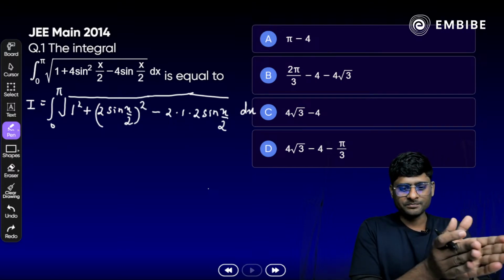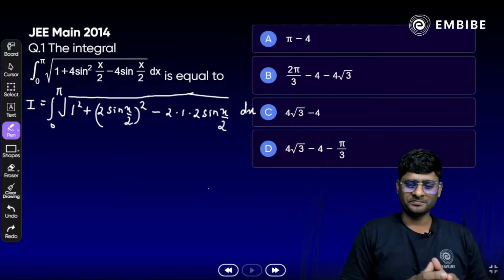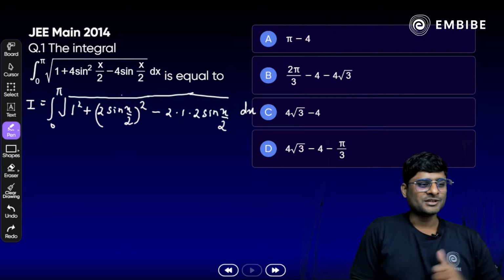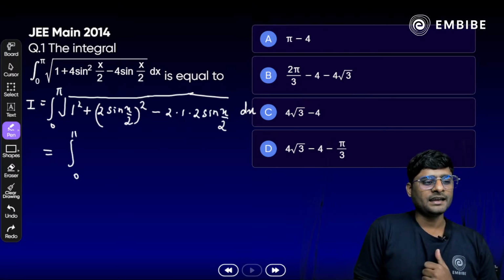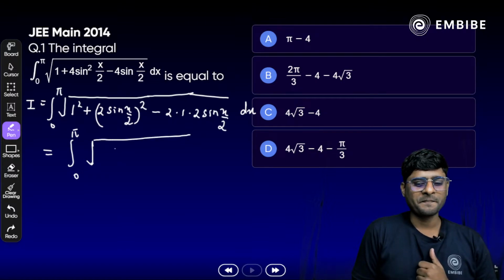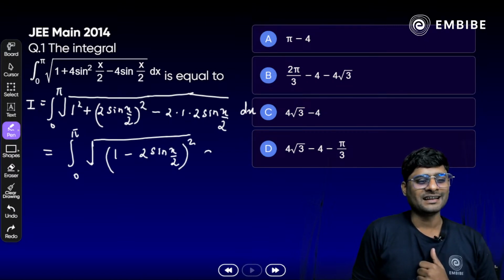Now look at the pattern here. We just make a perfect square. Exactly. So it should be nothing but integral from 0 to pi of square root of 1 minus 2 sin x by 2 whole square dx.